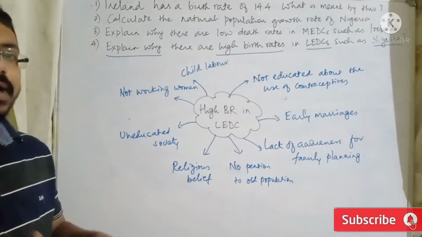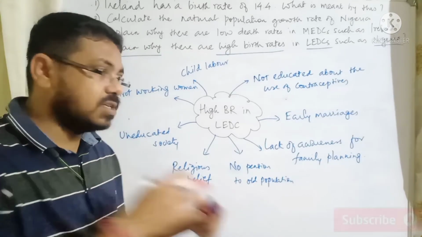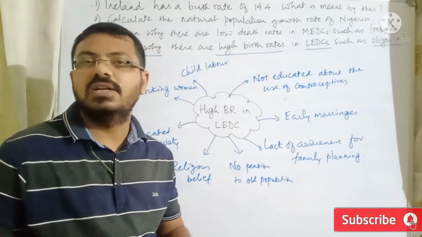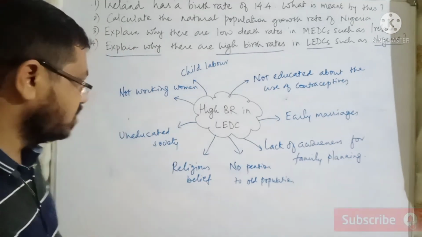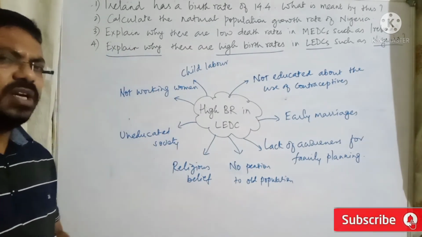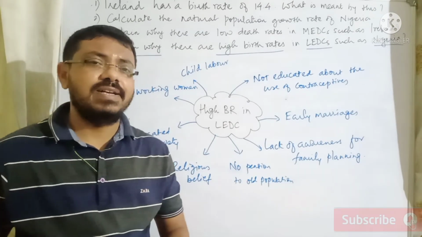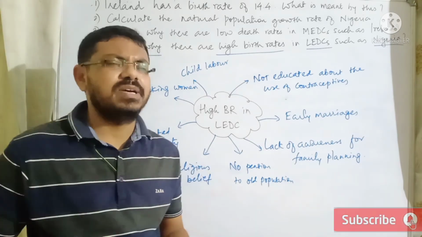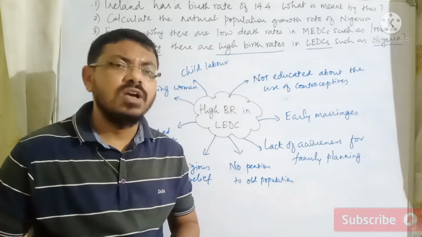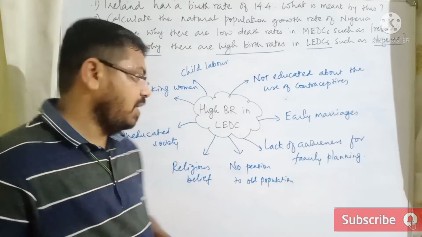Why? Because government is not taking responsibility to take care of the old population, so it will be the responsibility of the family. They need to have more children. Religious belief: some religions and cultures believe in an orthodox type of system, where more children are expected in a family.